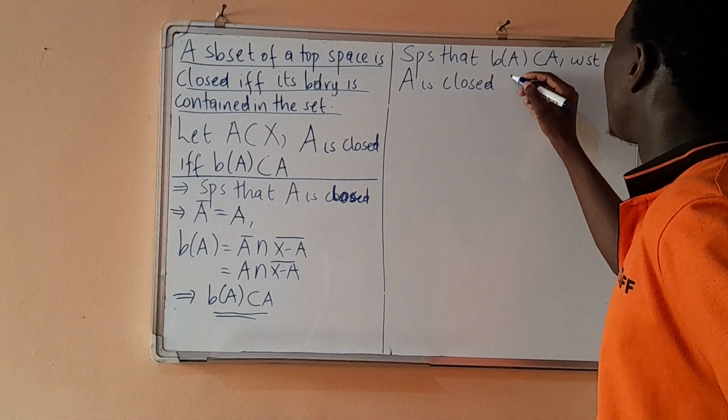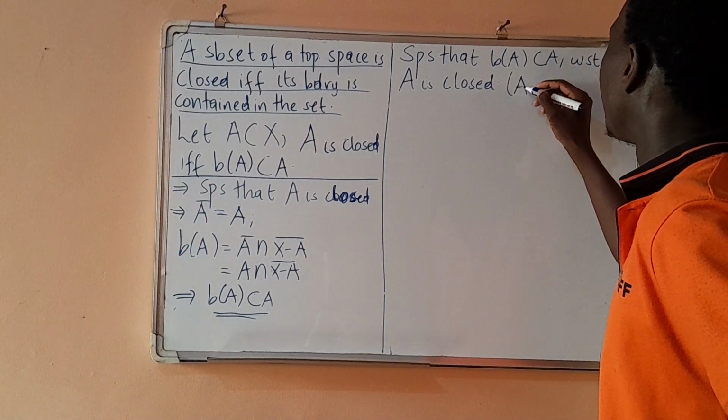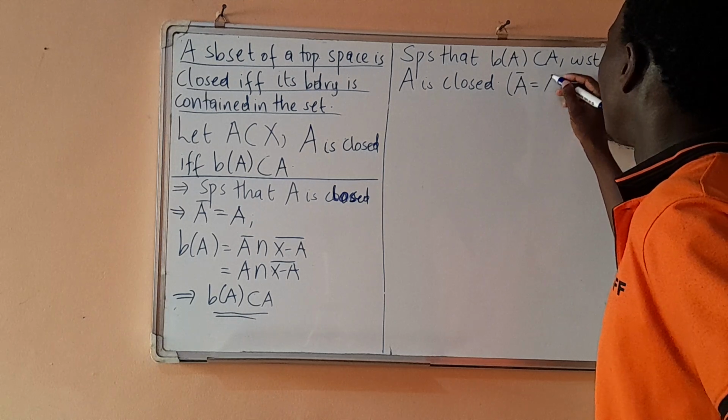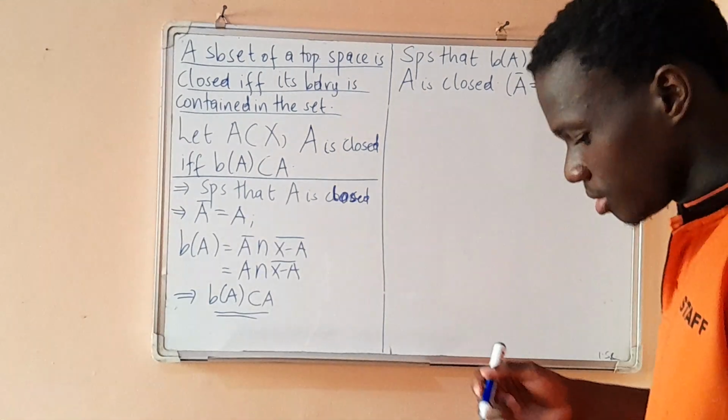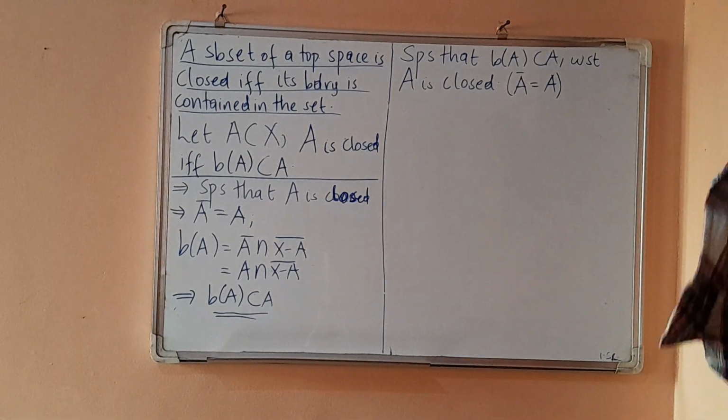So we are supposed to show that the closure of A is equal to A.